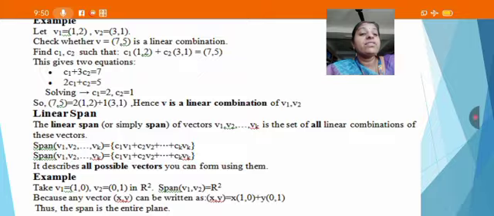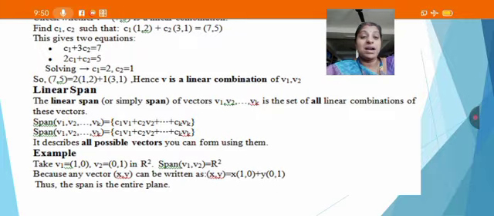Next we are going to check the linear span. Linear span is the set of all linear combinations of these vectors. The span of v1, v2, etc., vk can be written as c1 v1 plus c2 v2 plus etc. plus ck vk. It describes all possible vectors you can form using them.